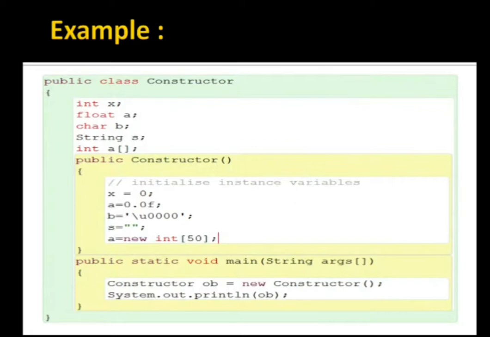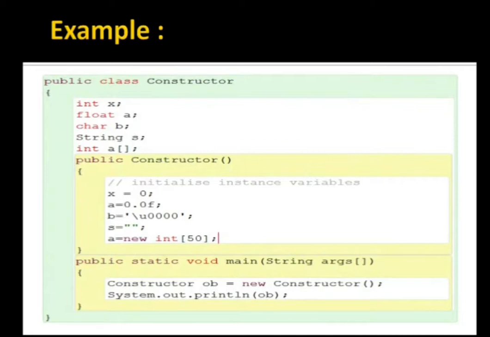Then you have to take it this way. You have to declare it in two parts. Int a square brackets, you have to keep that there only. We are declaring an array there, and then we provide the size of the array. That's why we are not using square brackets again inside the constructor, because we are going to provide only the size to a. When we write a equals new int square brackets 50, the new keyword provides memory for 50 integers inside a. A is going to store that memory.